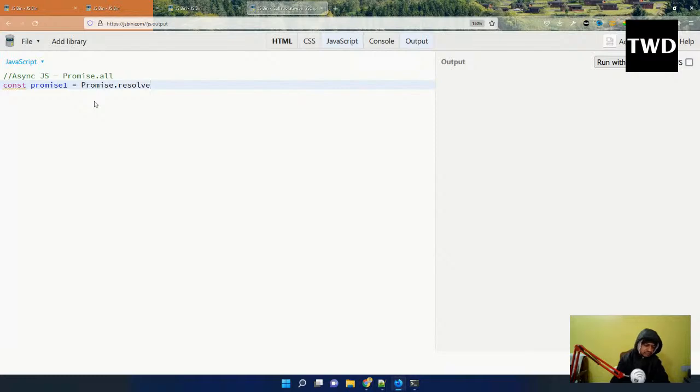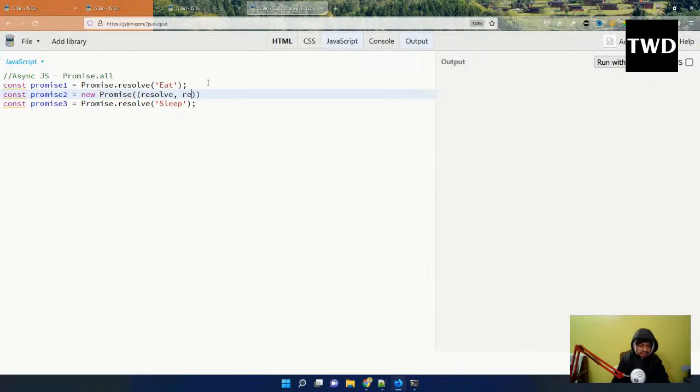We can also use some of the short form of this. So directly also we can show this. Const promise2 equal to new Promise, and we can do it like this also.